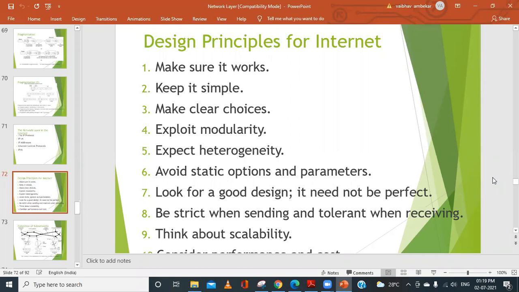The objective of the network developers, or the designers, was that they had some principles in mind. Whenever you want to develop something, you will have some set of principles so that it can be adaptable in future as well. So we could talk about evolution. What is evolution? Evolving generations.